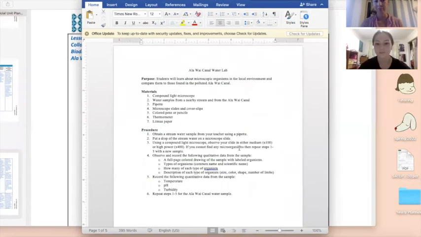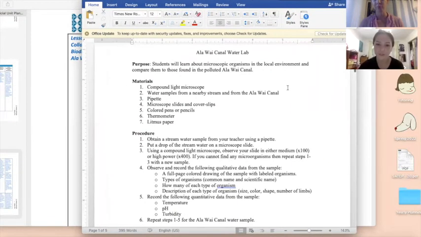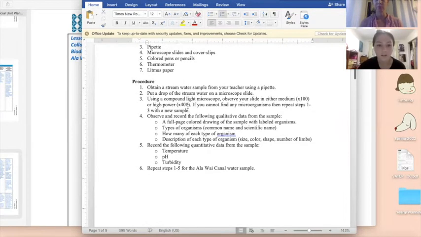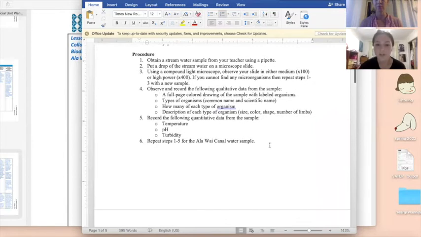This is the lab worksheet that students will be given. So we can see that the purpose here is that students will learn about microscopic organisms in the local environment and compare them to those found in the polluted Alawai Canal. So the procedure, pretty straightforward, is that students will get their sample, make their slides, and then observe them using the microscopes.